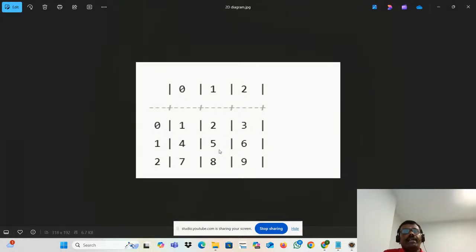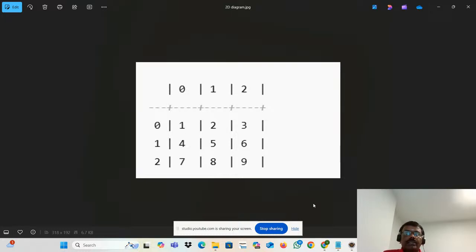Where is my 5 located? My 5 is located at 1, 1. Where is my 2 located? It's at 0, 1. Where is my 9 located? It's at 2, 2. Where is my 8 located? It's at 2, 1. Where is my 4 located? It's at 1, 0. Similarly, the two-dimensional array will be stored.